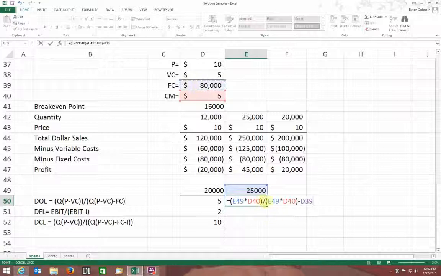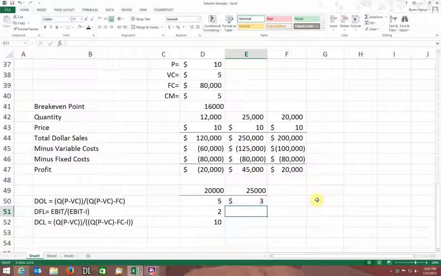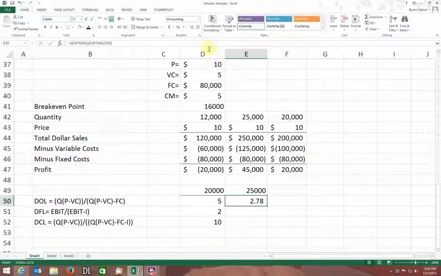I think I need one extra set of parentheses. I might not, but I'm going to put them in just to be safe. Hit enter, and my answer there is 3. I don't really want a dollar sign, so I'll just change it. It's actually 2.78. It's a good thing I changed that so I could take a look at it.